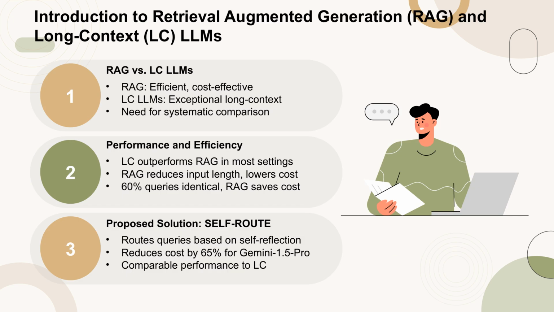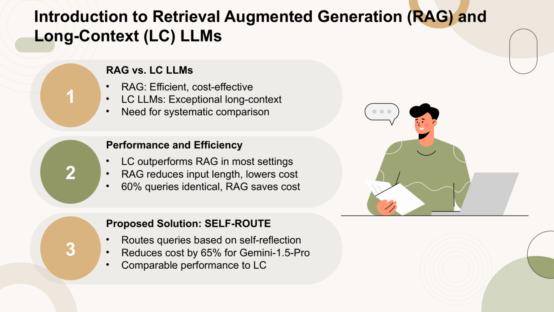The introduction of this paper discusses the comparison between Retrieval Augmented Generation, RAG, and long context, LC, large language models, LLMs. RAG is highlighted for its efficiency and cost-effectiveness in leveraging external knowledge, while LC LLMs like Gemini and GPT-4 demonstrate exceptional capabilities in understanding long contexts. The need for a systematic comparison arises due to the contrasting strengths of these approaches.